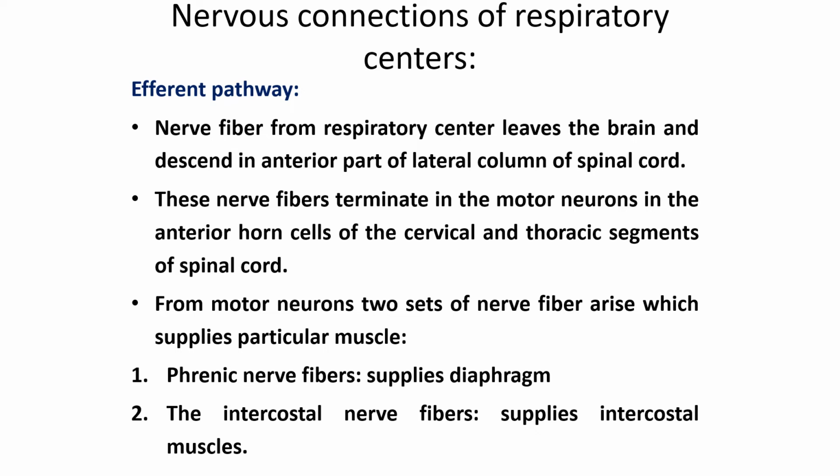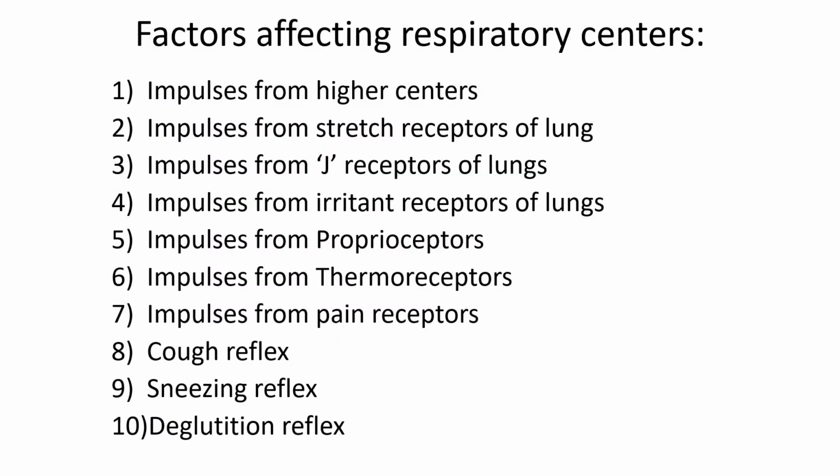Nerve fibers from the respiratory center leave the brain and descend in the anterior part of the lateral column of the spinal cord. These nerve fibers terminate in the motor neurons in the anterior horn cells of the cervical and thoracic segments of your spinal cord. From the motor neurons, two sets of nerves arise which supply particular muscles. This one, the phrenic nerve, supplies your diaphragm, and the intercostal nerve fibers go to your intercostal muscles.